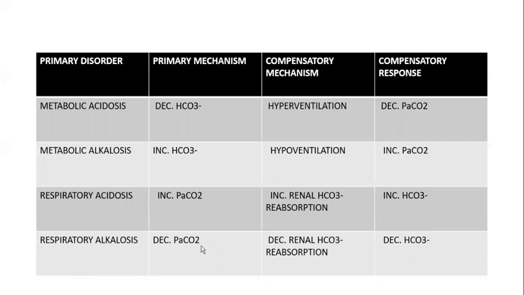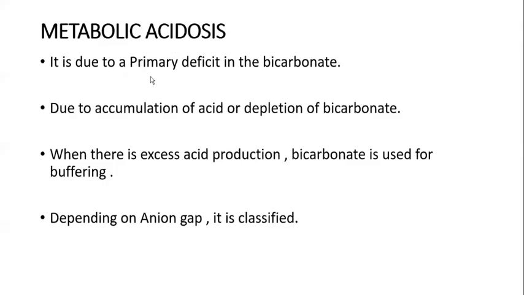It is compensated by decreased bicarbonate reabsorption, so the compensatory response will be decreased bicarbonate in our body. This is just an outline of the compensatory mechanisms. We will deal with them one by one. First, metabolic acidosis. Metabolic acidosis is due to a primary deficit in the bicarbonate. It may be due to accumulation of acids or depletion of bicarbonate.